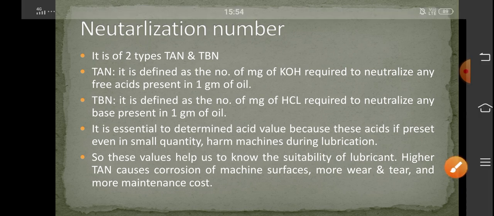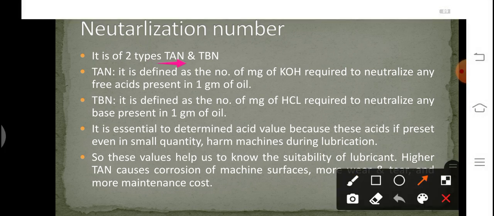It is of two types. Number one, total acid number, that is TAN, and number two, total base number, which is known as TBN. Now let us define TAN first. It is defined as the number of milligrams of KOH, that is any base, required to neutralize any free acid present in 1 gram of oil. Whereas total base number is defined as the number of milligrams of HCl or any acid which is required to neutralize any base present in 1 gram of oil.